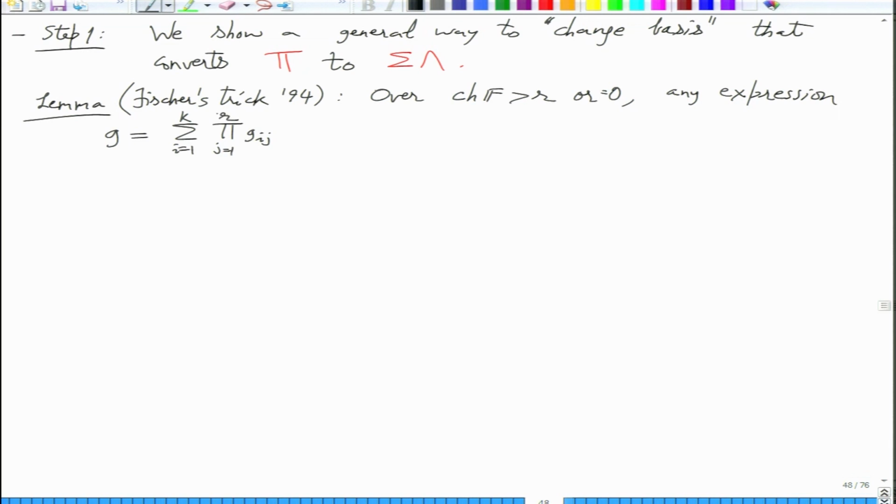So you have this kind of depth 4 representation where in every product gate there are only R inputs, and the characteristic is bigger than R. This can be rewritten as a sum of powers.